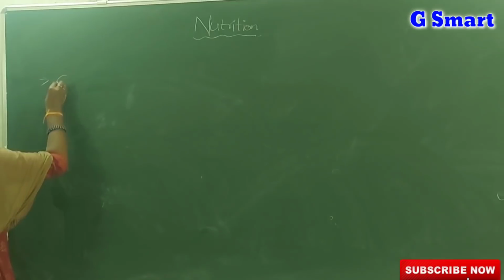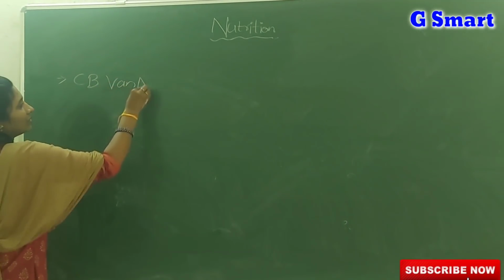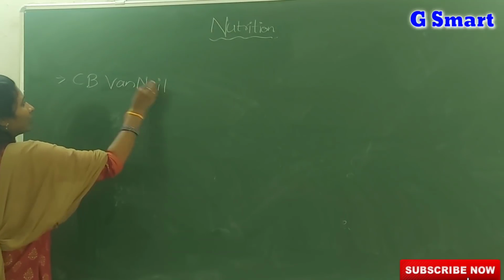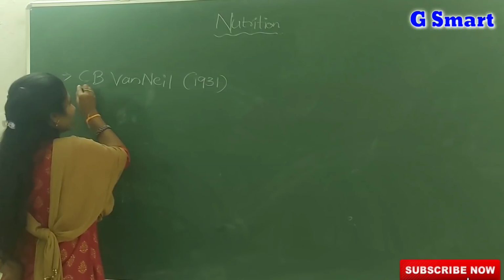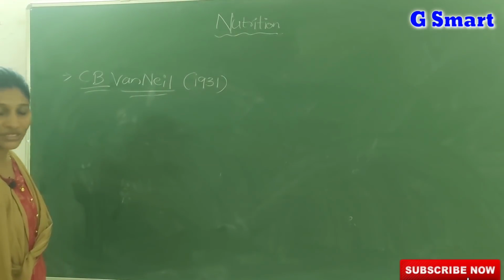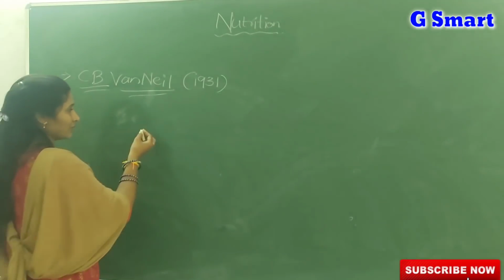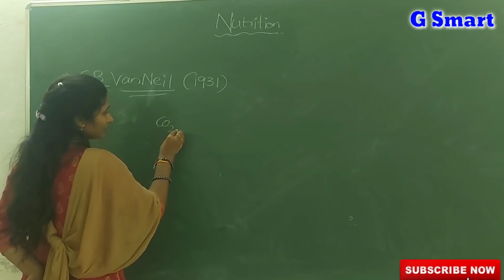First, a scientist known as C.B. Van Neel. Very important. In the year 1931, C.B. Van Neel proposed the equation for photosynthesis.